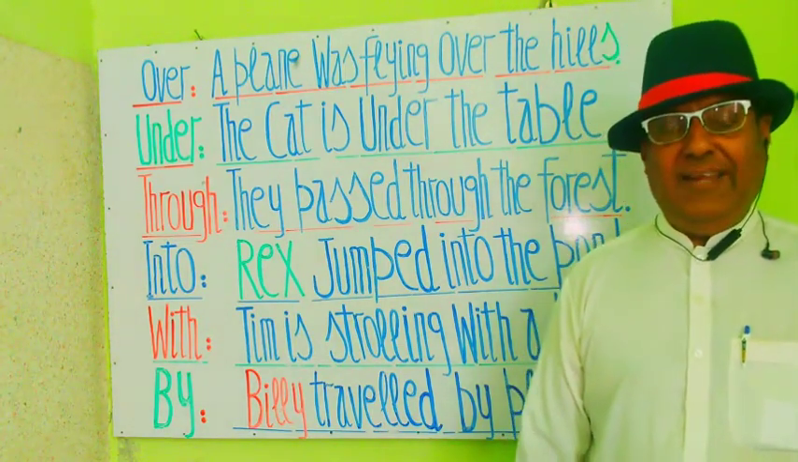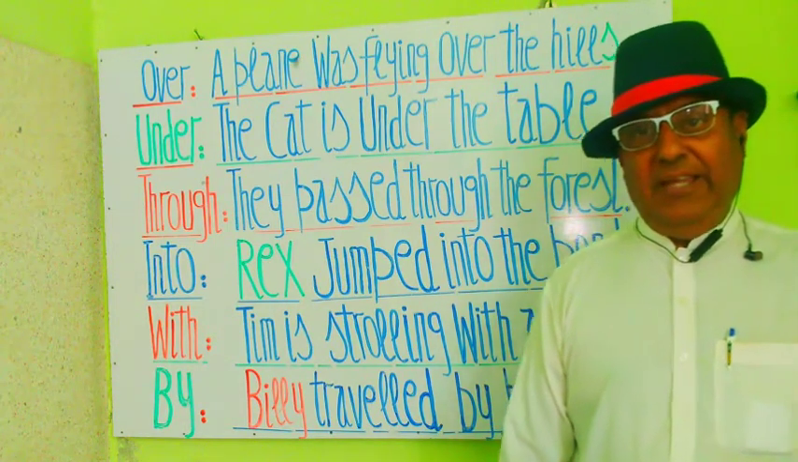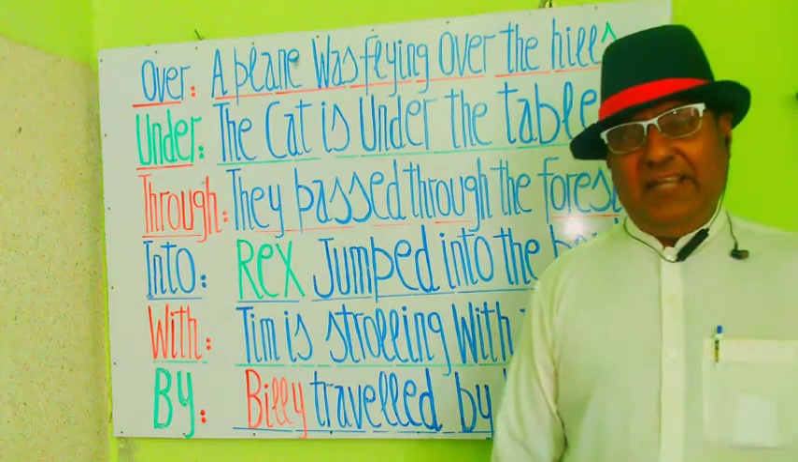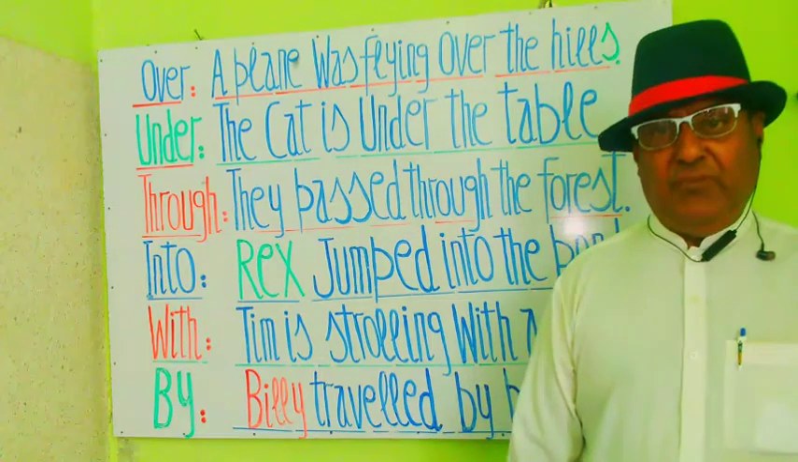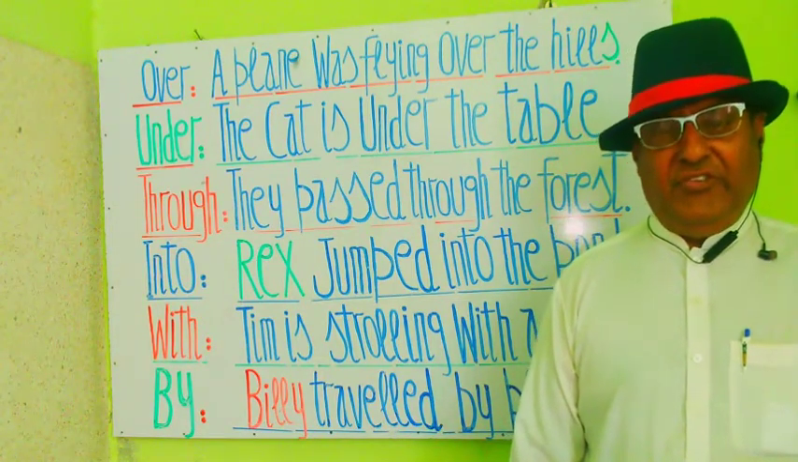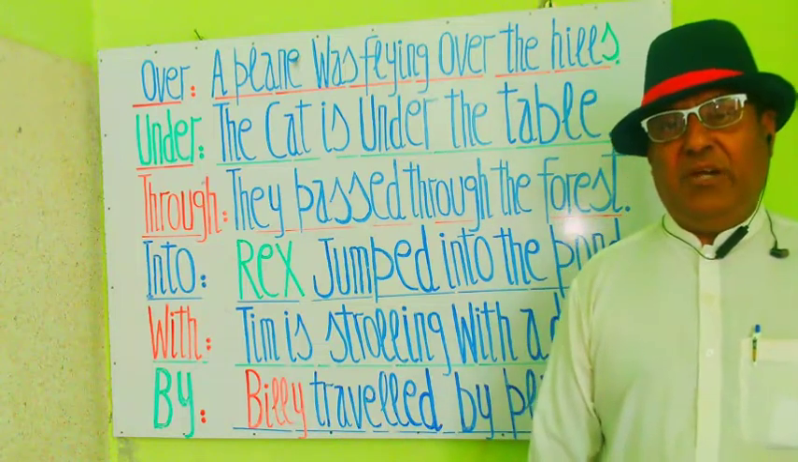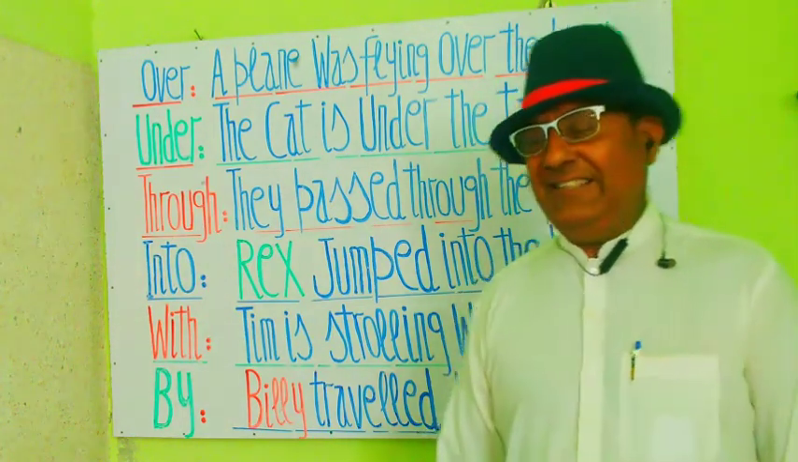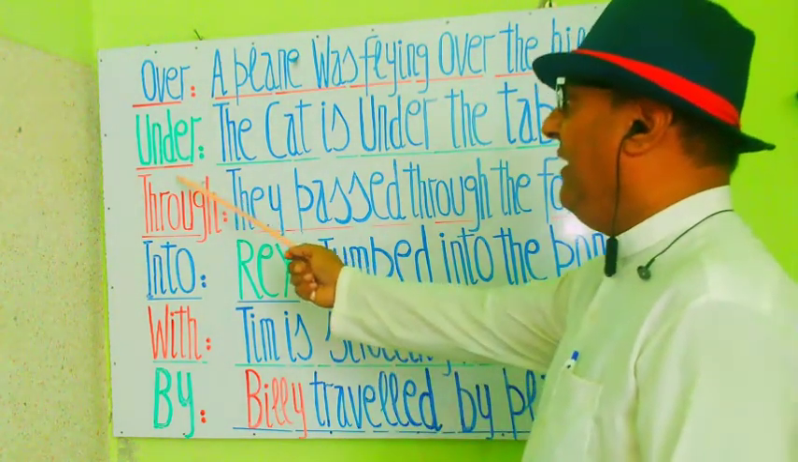So over is showing the relation between a plane and the hills. Over plays an important role to show a relation between nouns and pronouns. This phrase is, a plane was flying over the hills. एक जहाज पहाड़ियों के ऊपर से प्रवास कर रहा था। Let's read out the next sentence. आइए अगला जुमला पढ़ते हैं।